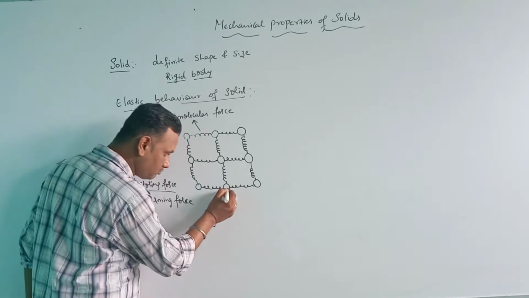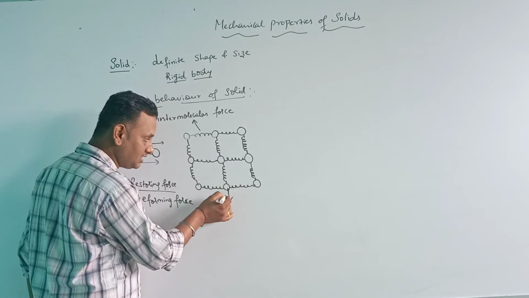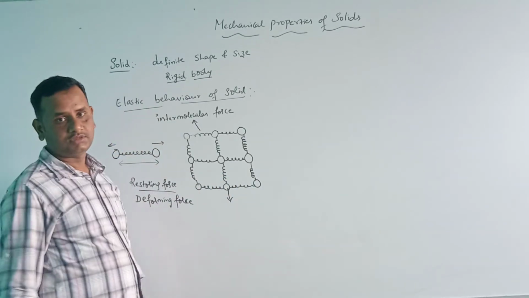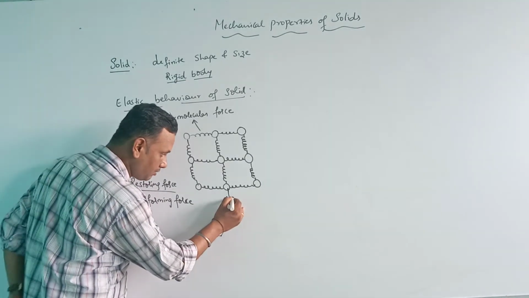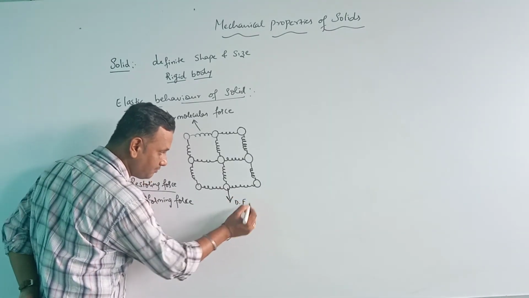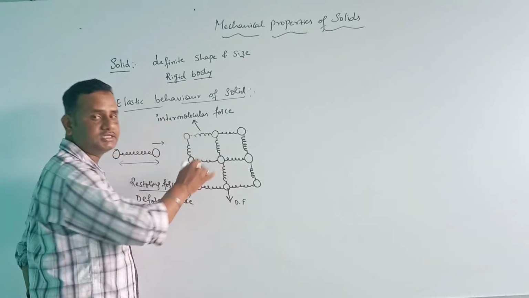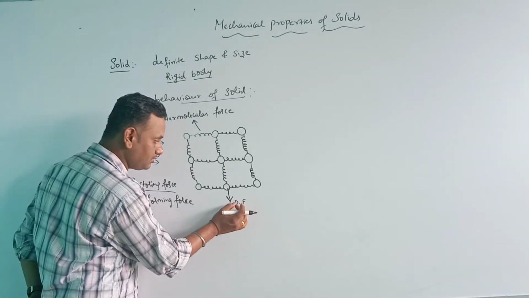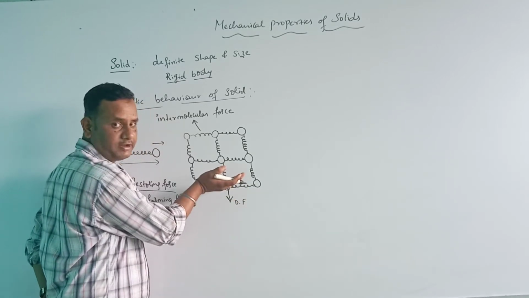When I am pulling this ball, in the same way, simultaneously the restoring force is developing inside this spring also. When I am applying the deforming force here, simultaneously the restoring force is also developing inside the body. Because if I suddenly remove this deforming force, it will come back to its original shape.